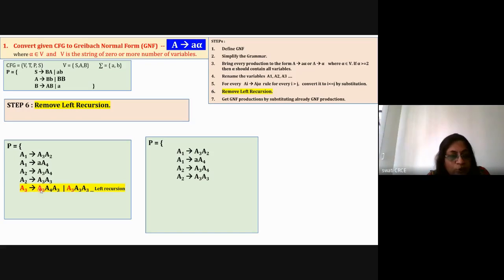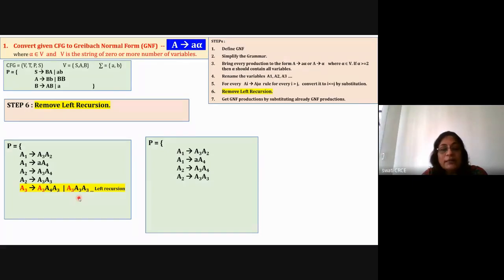Next rule is A3 = A3 A4 A3, or A3 = A3 for 3 times. So now here you can see there is a left recursion. A3 is represented in terms of A3, and the recursion is occurring at the leftmost position. Even if you remember, I've told you that whenever you are designing your context-free grammar, you have to avoid left recursion. You can use recursion, but recursion should be at the rightmost location. So right recursion is allowed, but left recursion is not allowed.